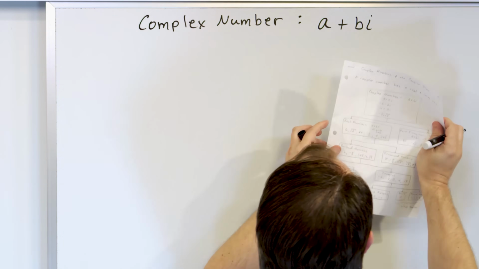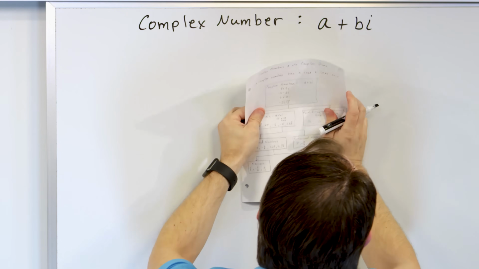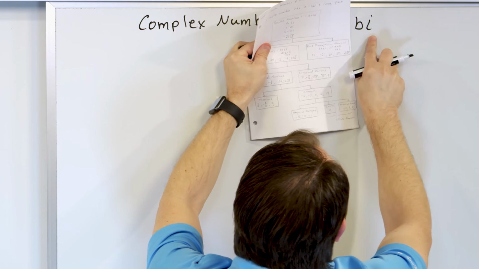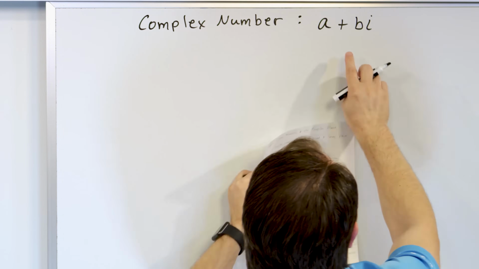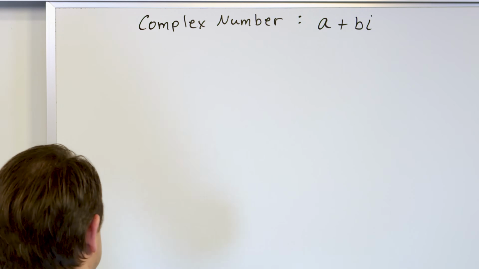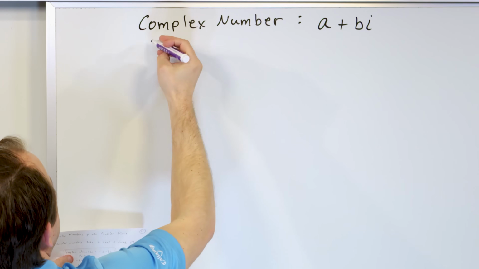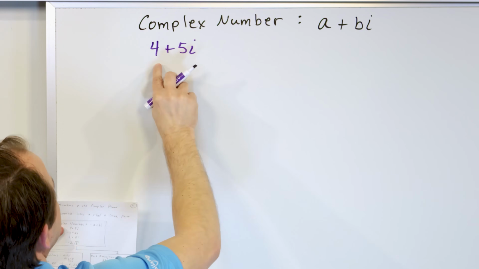So a purely real number would just be like 5. I'm going to represent that with A. And a pure imaginary number would be whatever, like 5i or 6i. Here I'm just using the letter B, but that's purely imaginary. If you stick them together, you have what we call a complex number. So let's give some examples of complex numbers. The number 4 plus 5i. This is a complex number.